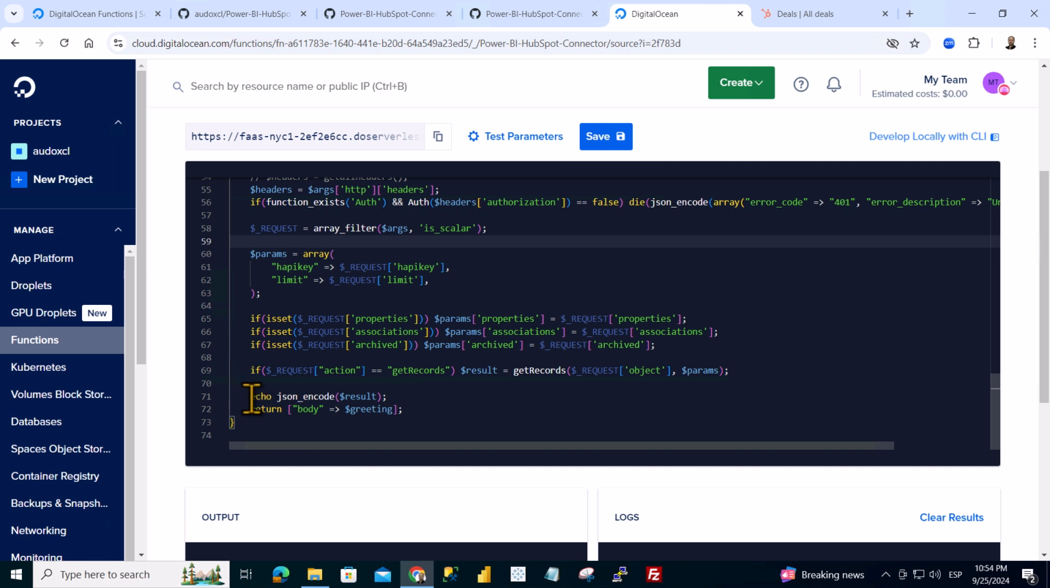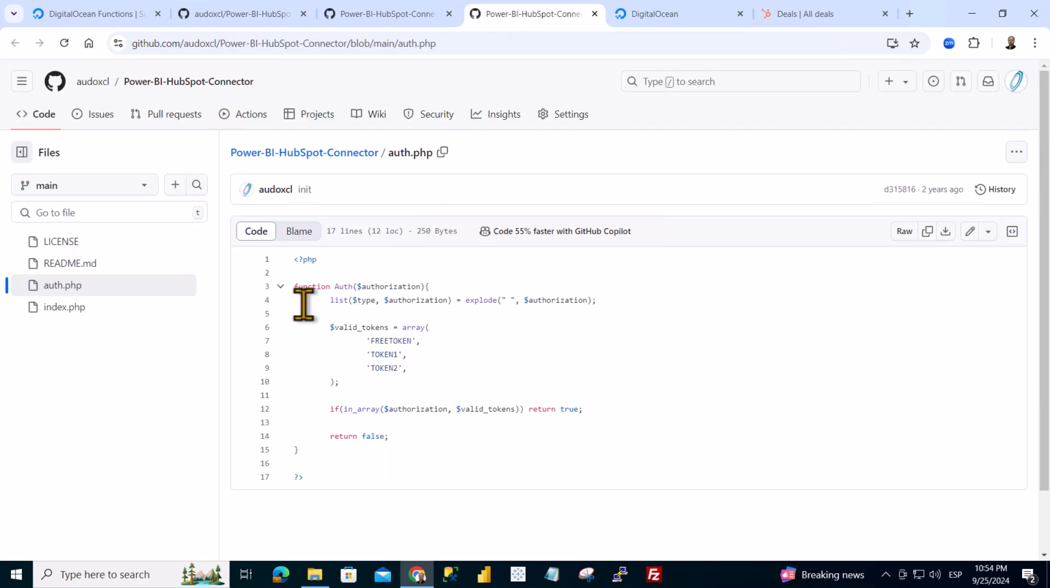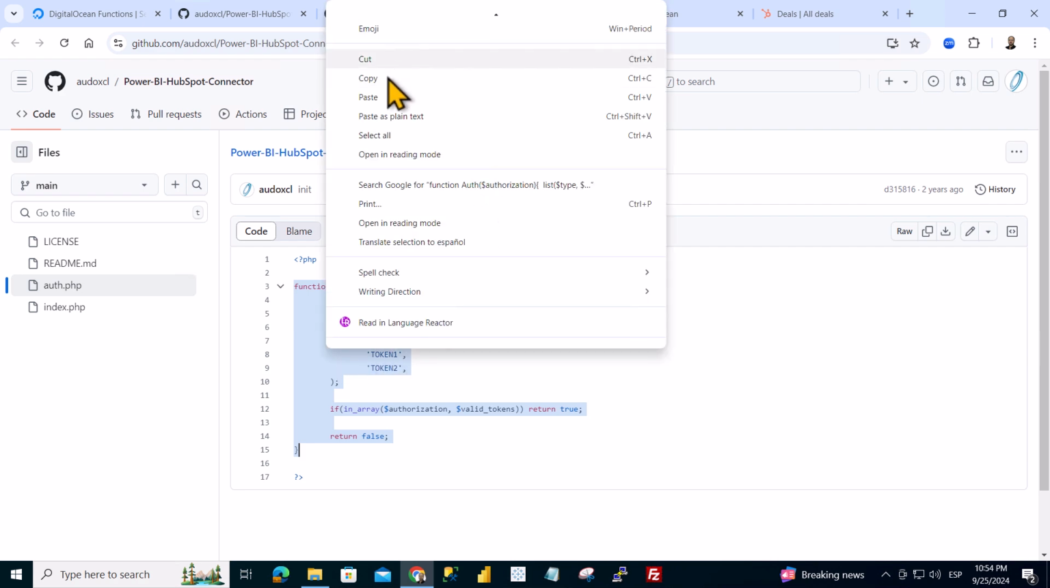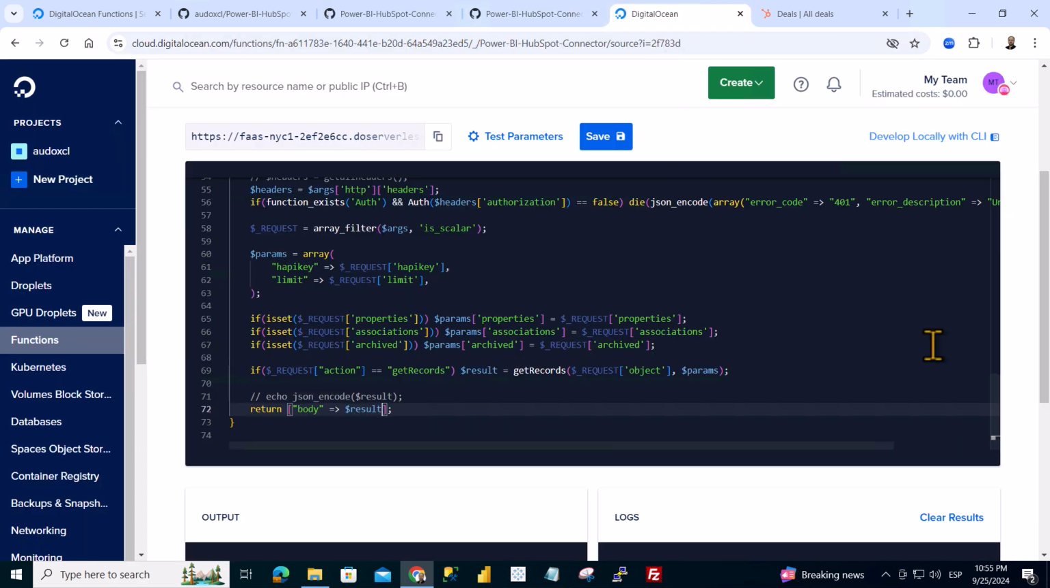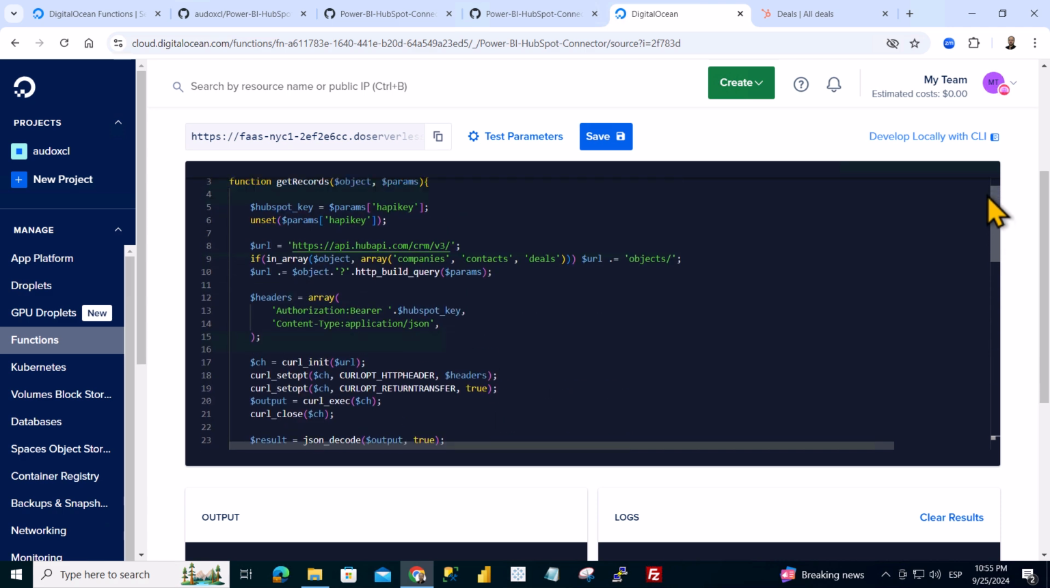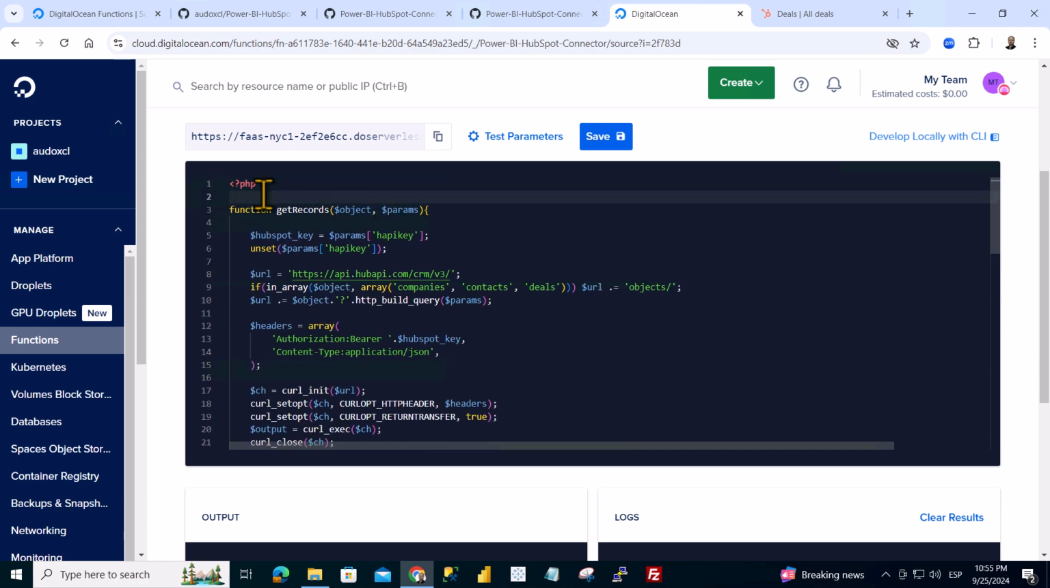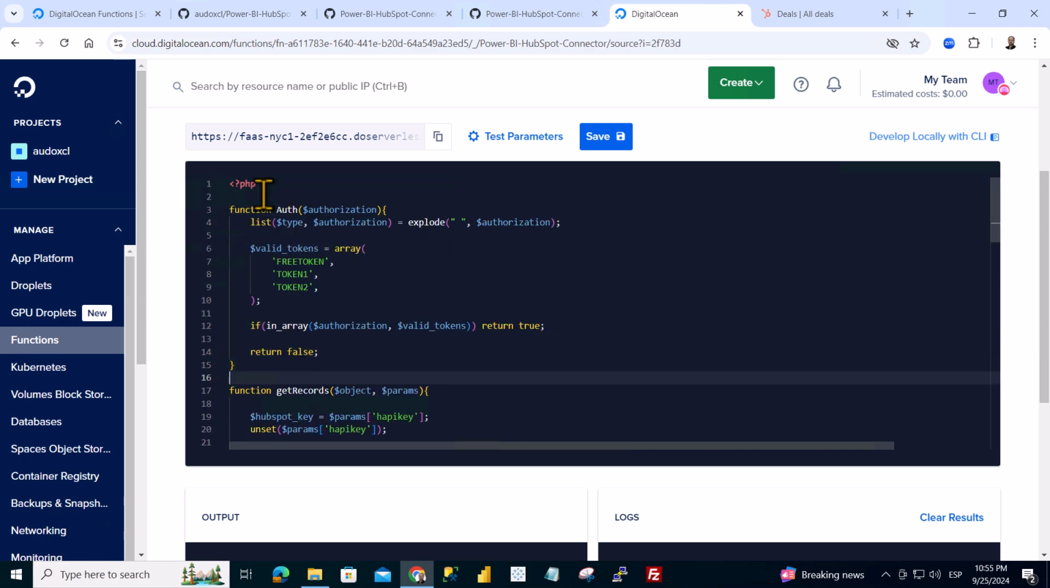At the end of the main function, we will modify the way the function ends. What remains pending is to copy the auth function, which we will copy exactly over the getRecords function. The auth function is optional.